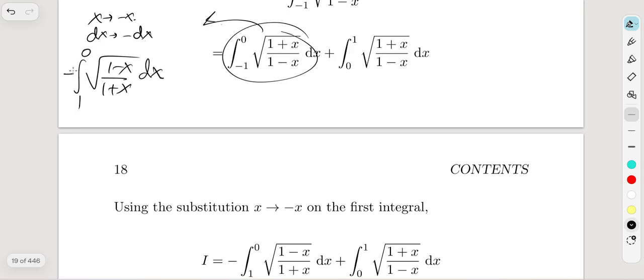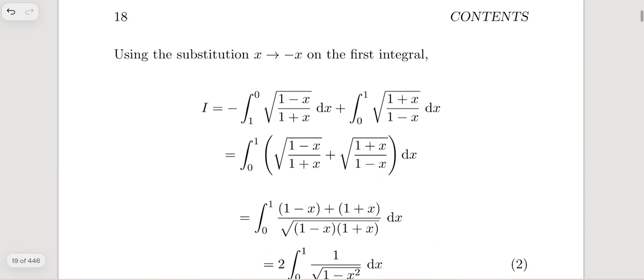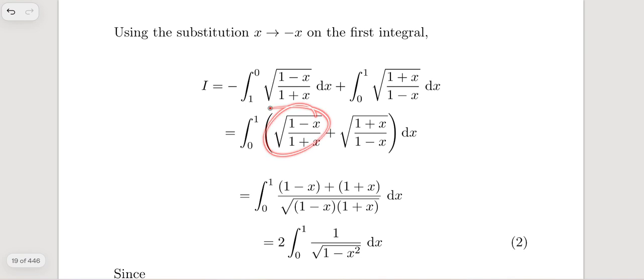This minus helps us change the bounds of the integral, because that's an improper integral. So in that case, the integral becomes 0 to 1 of the square root of (1 minus x) over (1 plus x) dx. And that's what there is. So basically this is the integral.